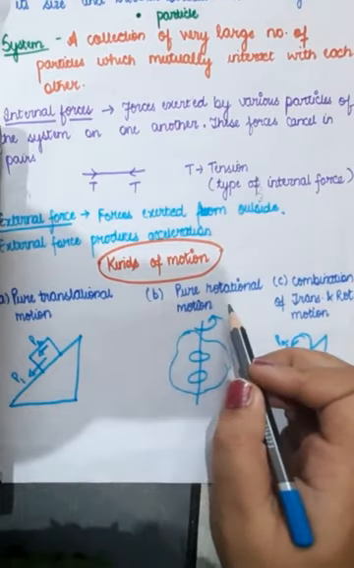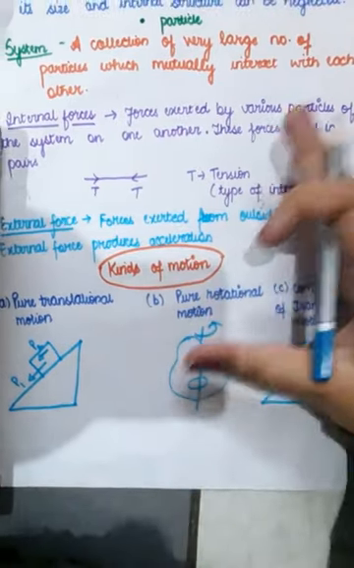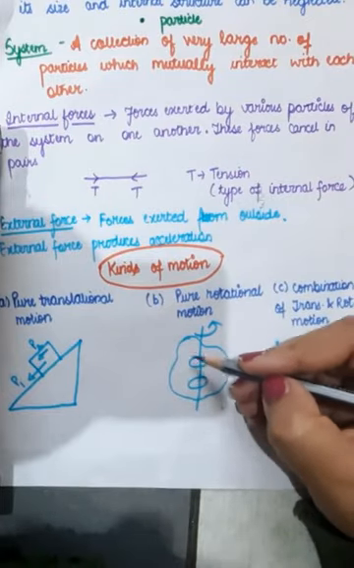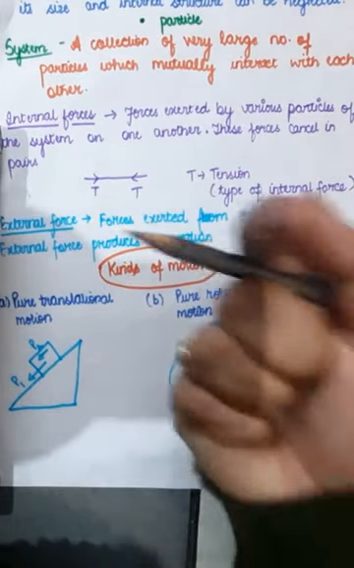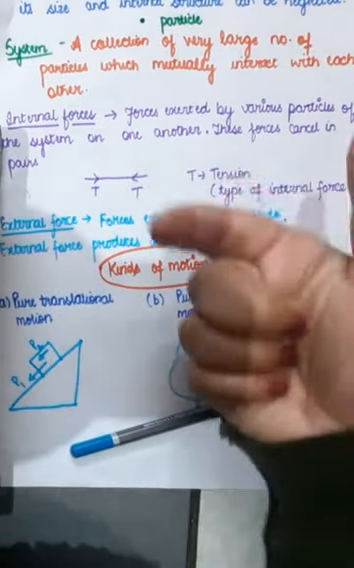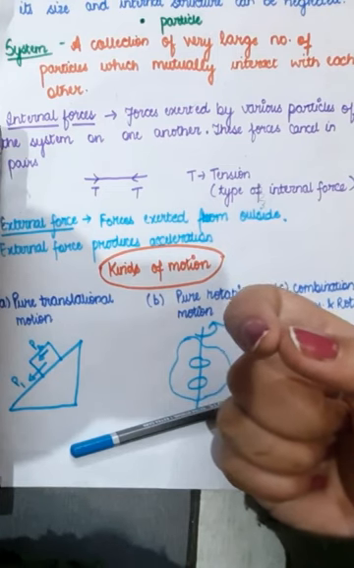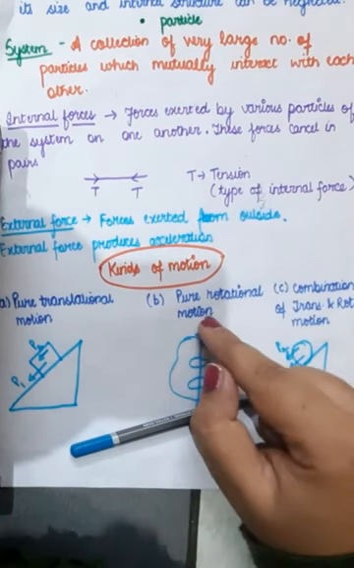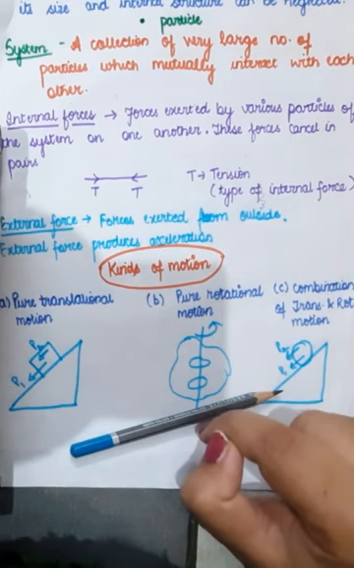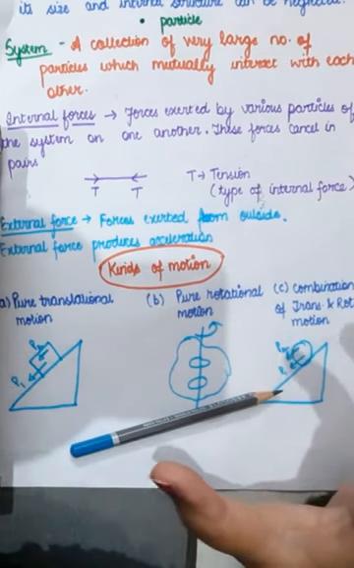Next is pure rotational motion. When the body is rotating, all the particles are actually moving along circular paths. Like this is a body which is rotating, then all the particles of that body are moving along some circles, and this is the axis of rotation. This kind of motion is known as pure rotational motion.